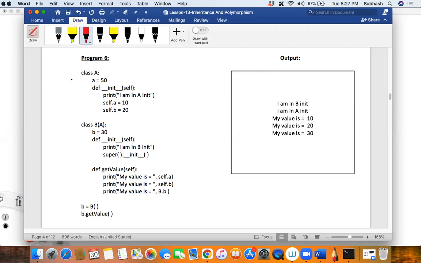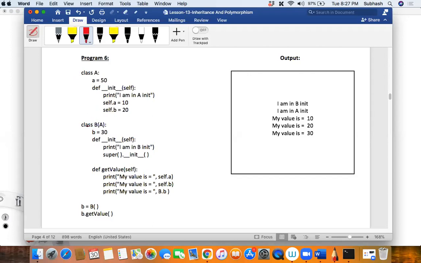So tell me how many classes are there? Keep answering my questions so that I can help you out. Two classes are there. What are the names of those classes? Small a or capital A? You should be very specific. So they are capital A and capital B, isn't it? So who is inheriting from whom? Okay, so class B is inheriting from class A.